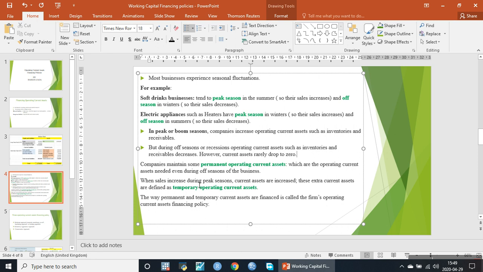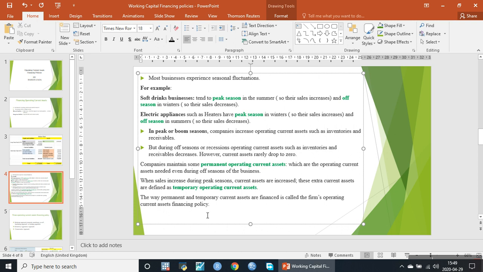Similarly, when sales increase during the peak season, current assets are increased beyond the permanent operating current assets. The extra current assets are defined as temporary operating current assets, which are over and above permanent operating current assets. The way permanent and temporary current assets are financed is known as the firm's operating current asset financing policy.